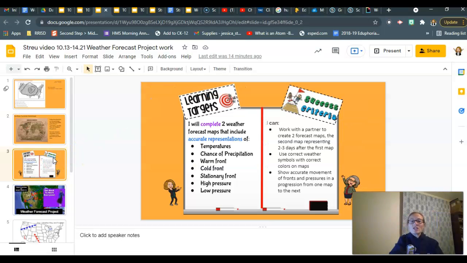Our learning target today: I will complete 2 weather forecast maps that include accurate representations of temperatures, chance of precipitation, warm fronts, cold fronts, a stationary front, high pressure, and low pressure. Okay, so to do that, you're going to work with a partner or by yourself, whatever you've chosen, to complete those maps. You're going to use correct weather symbols with correct colors on the maps. You're going to show accurate movement of fronts and pressures in a progression from one map to the next.